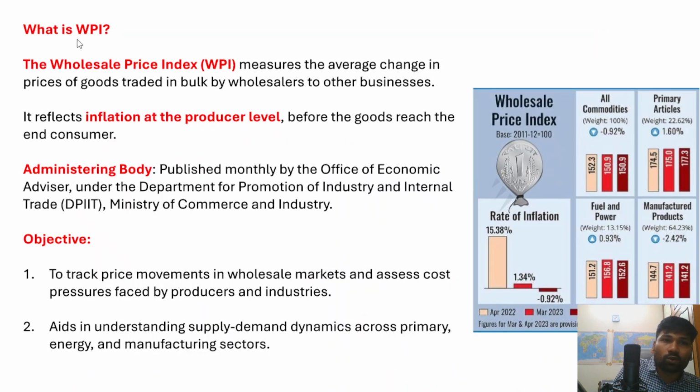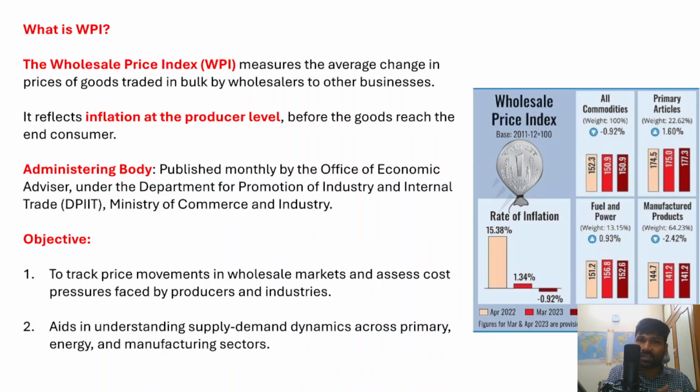Now, what is a wholesale price index? The wholesale price index is the measure of average changes in the prices of goods which are traded in bulk, right? So it is not at the consumer level, it is at the production level.